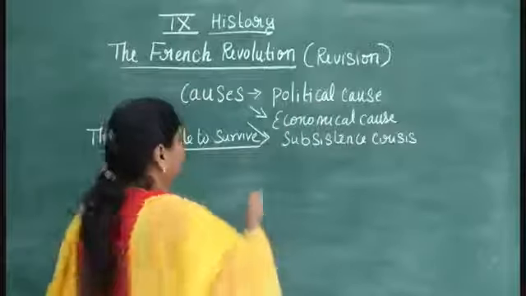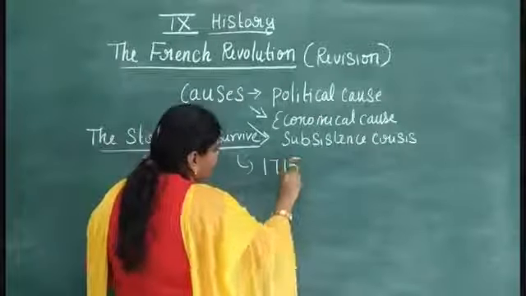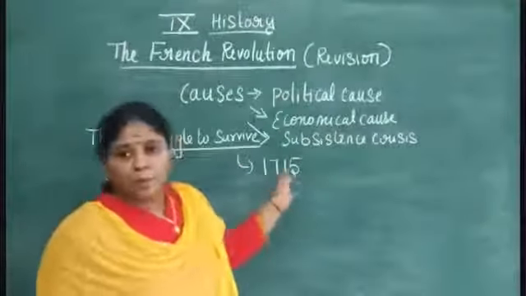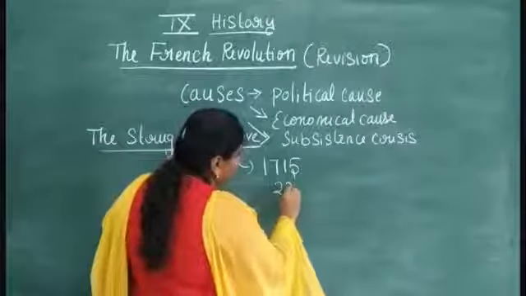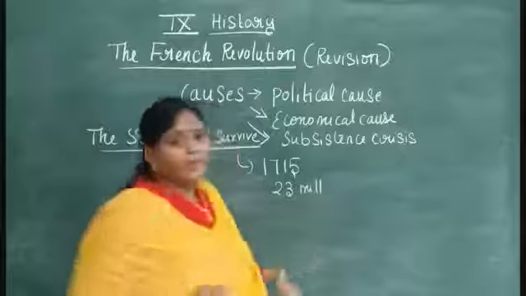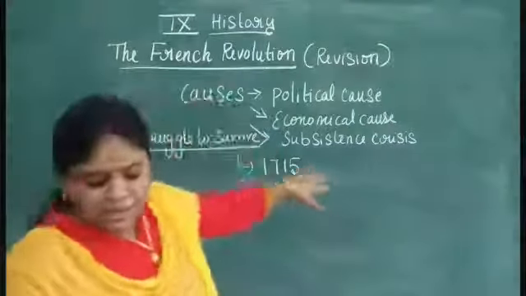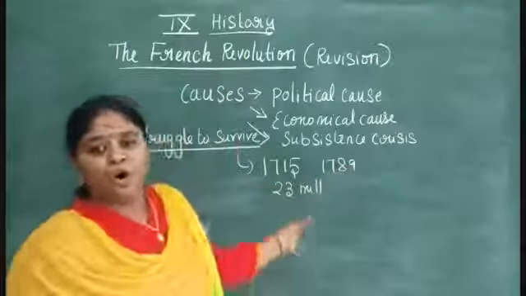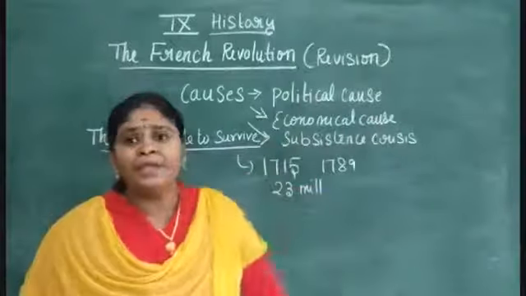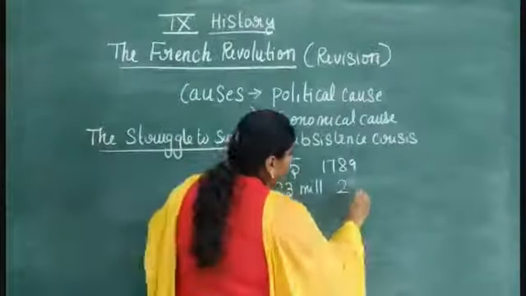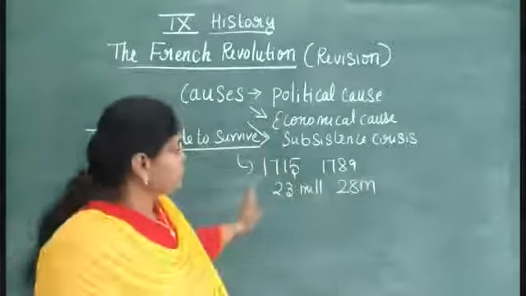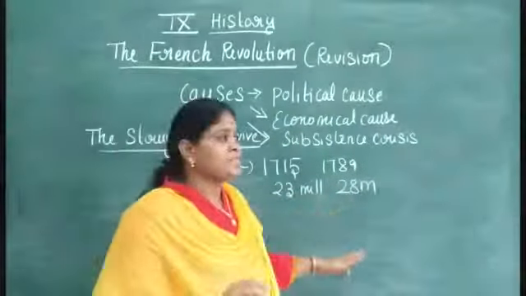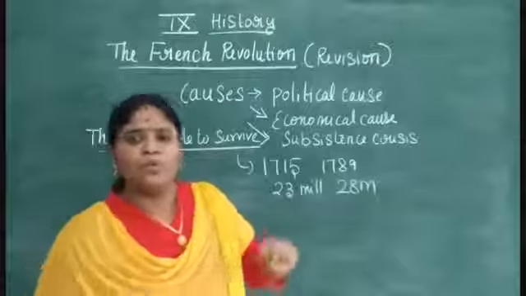In the year 1750, there was a lot of crisis going on, and in this year the population was only 23 million. But in the year 1789, the population of France had increased to 28 million. So imagine how much the population increased. This population increase pushed them into these kinds of crises. What are they? Come, we'll see.